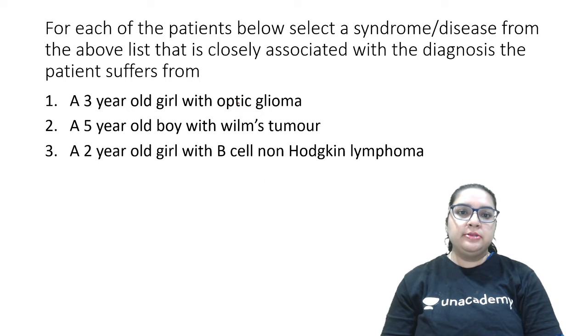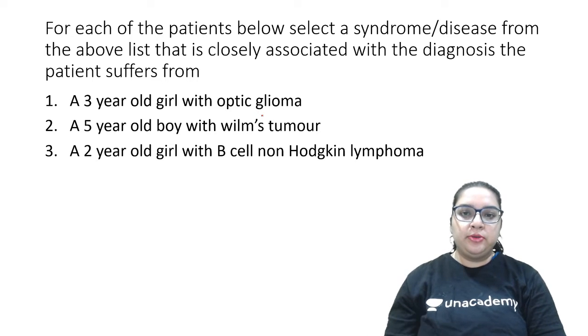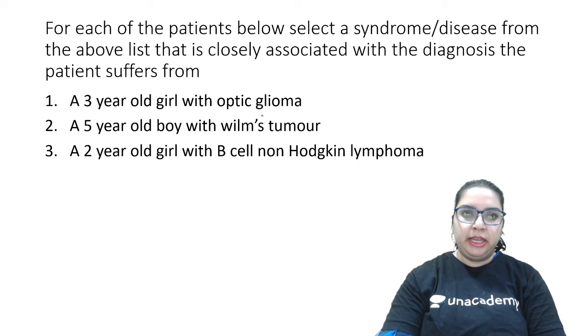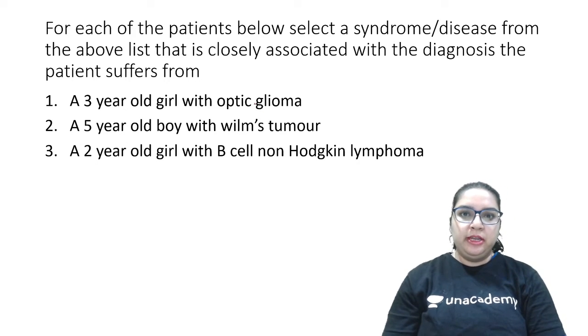Here is a case of a 3-year-old girl with optic glioma. So can you associate optic glioma with one of the conditions? I'll again flash the theme. So basically we are asking about optic glioma, a 5-year-old child with Wilms tumor, and a 2-year-old girl with non-Hodgkin's lymphoma.